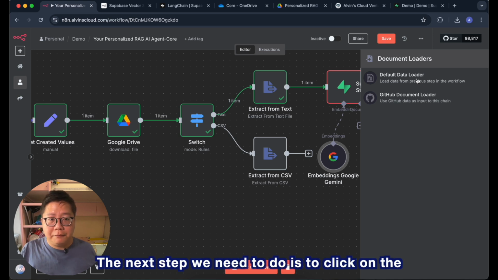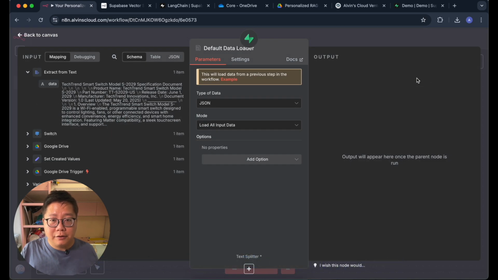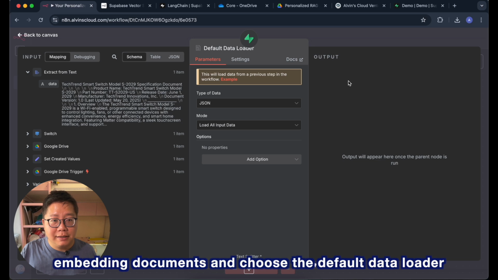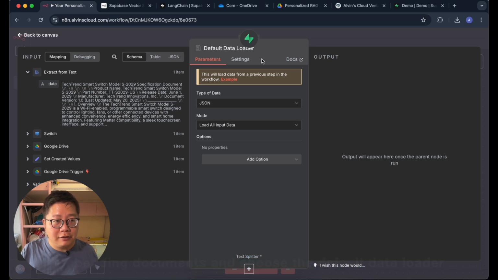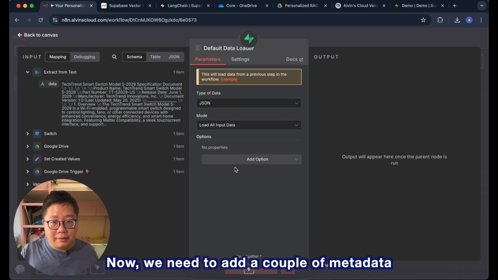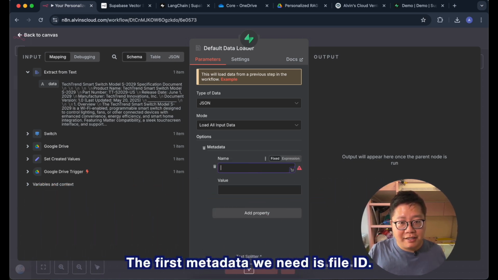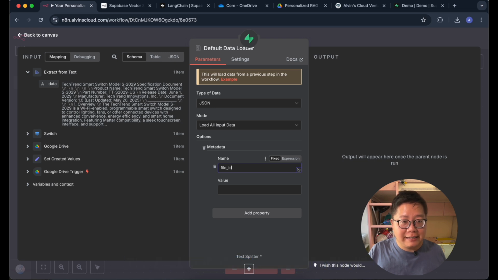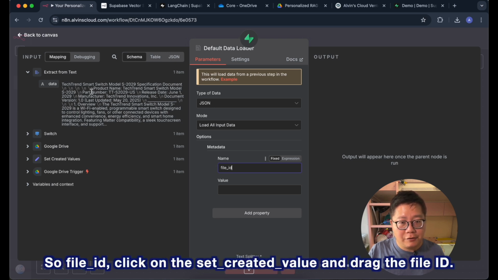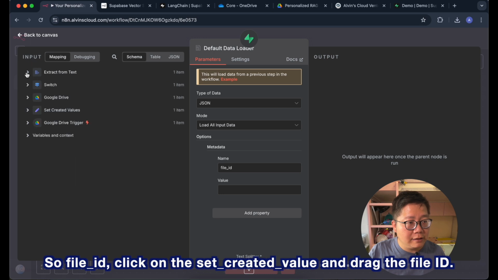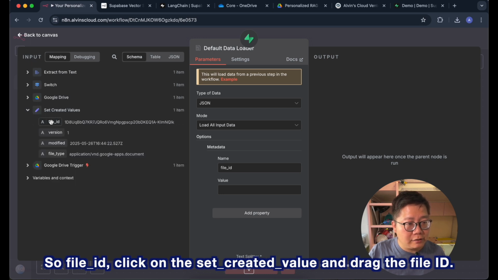The next step we need to do is to click on the embedding documents and choose the default data loader. Now we need to add a couple of metadata. The first metadata we need is file_ID. So file underscore ID, click on the set create value and drag the file ID.